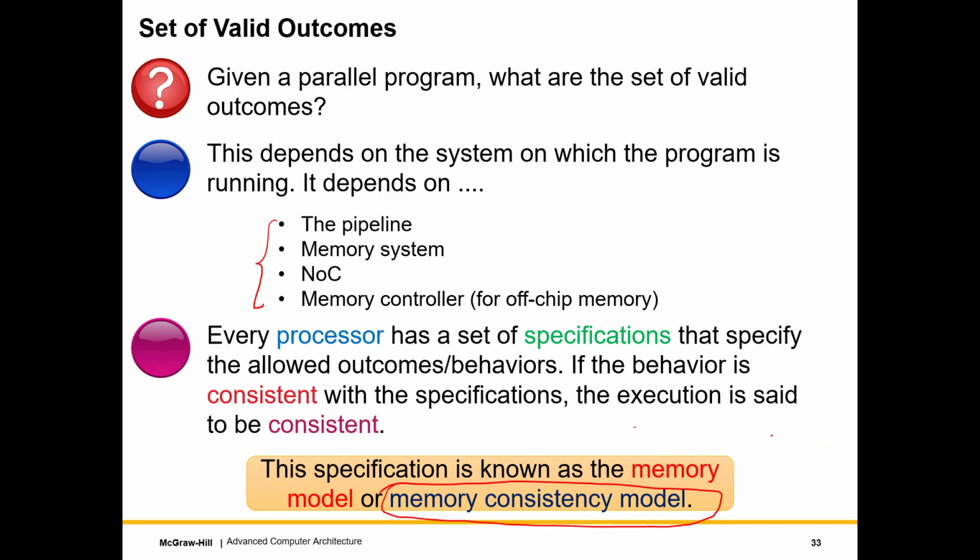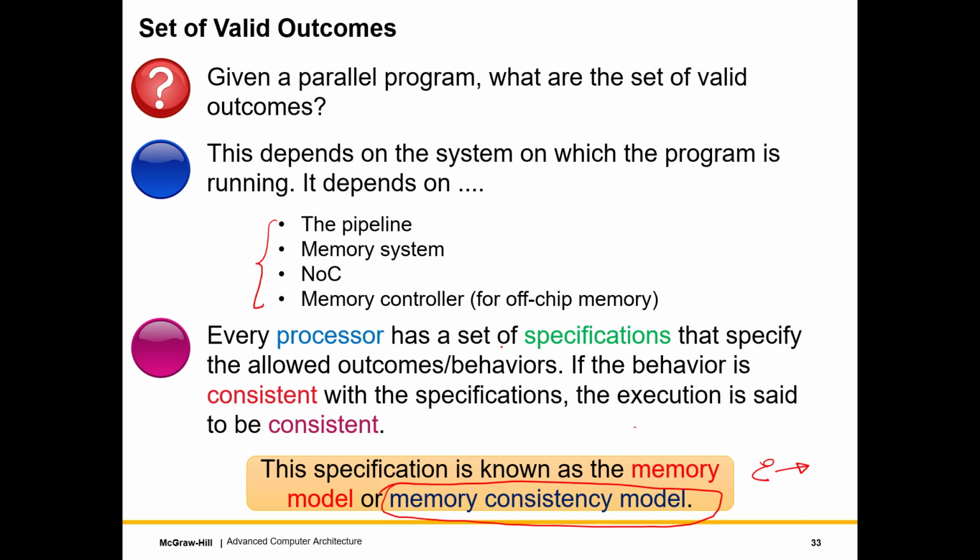These are the rules for deciding the set of valid outcomes. If an execution is consistent with these rules, it is a consistent execution, else it is not. And needless to say, if I run any program on an Intel machine, it will always produce a consistent execution. If it doesn't, then yes, there is a bug. But if we assume that there are no bugs, then it will always produce a consistent execution, which is consistent as per Intel's memory model.